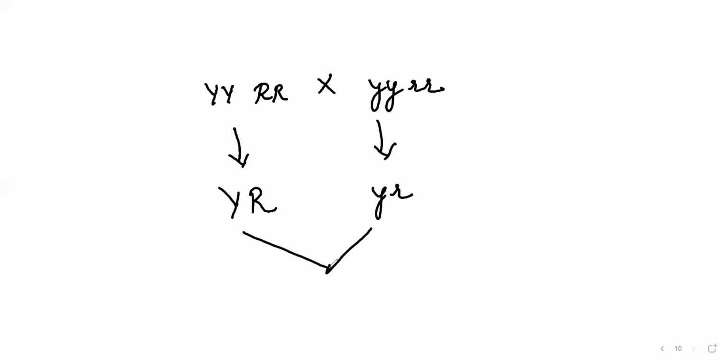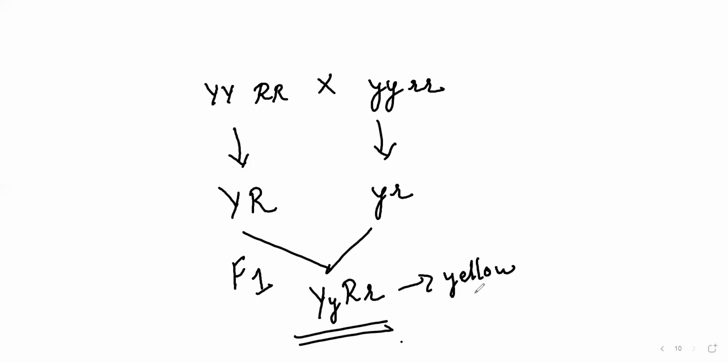So when I cross this, I should get the first generation, which is F1. What is the F1 generation I'll get? It's very simple, because each of the characteristics will be present in the F1 generation, that is capital Y, small y, capital R, small r. So I'm going to get yellow and round. I hope you understood this concept without using the Punnett square. Earlier I told you that in the F1 generation you will only get the dominant characteristic, and here dominant means represented by capitals. So obviously capital Y and capital R are there, so you will get the dominant characteristic, that is yellow and round, in the F1 generation.